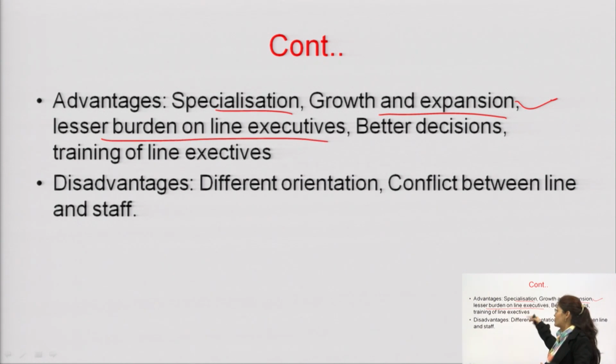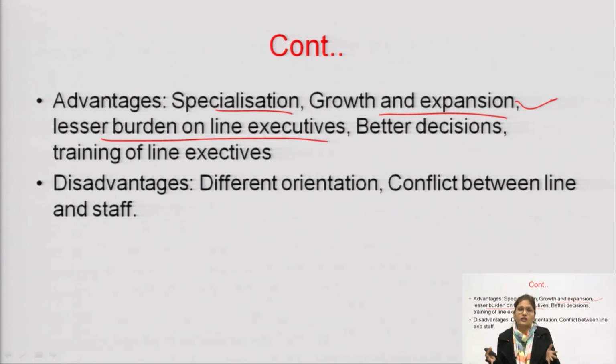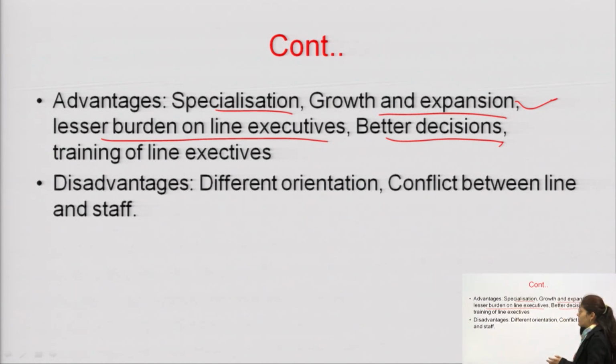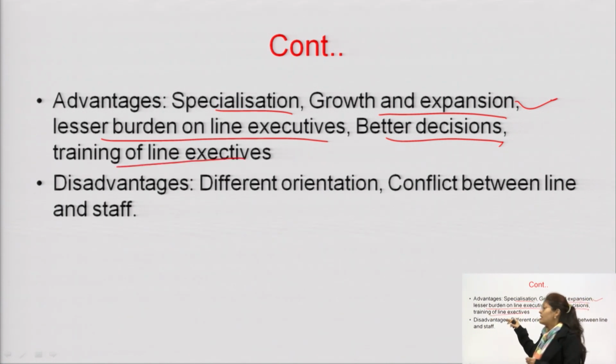Lesser burden on line executives. As I told you, there is a division of work and a division of authority and responsibility, so the line executive is not responsible for everything. In this way a lesser burden will be on the line executives. Better decisions: as specialized people exist in this type of organization, the decisions would be better than in the line organization. Training of line executives: line executives will also get the opportunity to learn from the staff officers how to work in a particular specialized area.